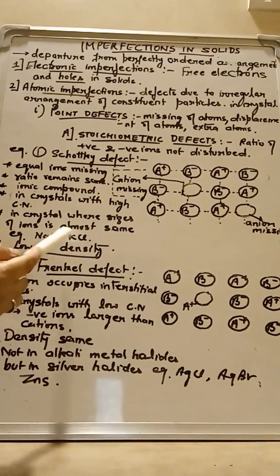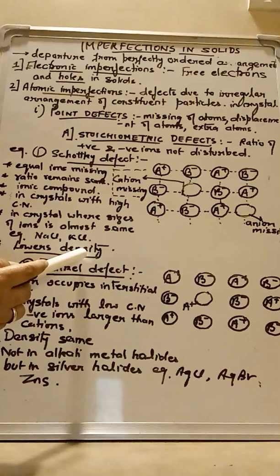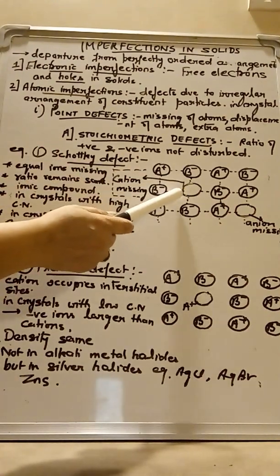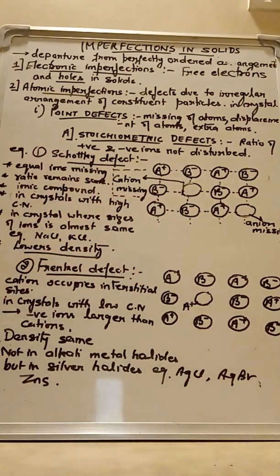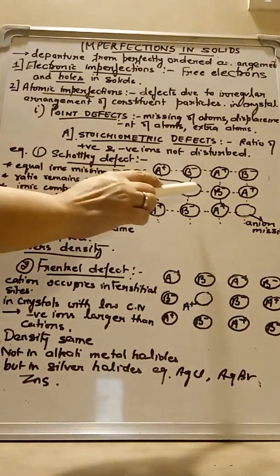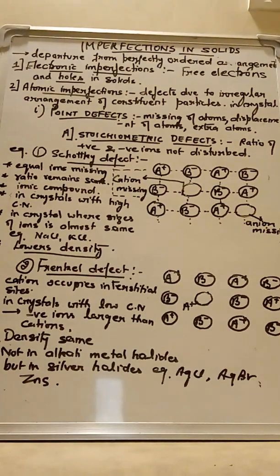A very important point to be noted is that in Schottky defect, the total density of the crystal decreases. It becomes less. Now, why does the density of the crystal decrease? It is because equal numbers of cations and anions are missing from the crystal. And what is density? Density is mass upon volume. So in the total volume of the crystal, the mass is less now because the equal cations and anions are missing, which leads to lower density in Schottky defect.